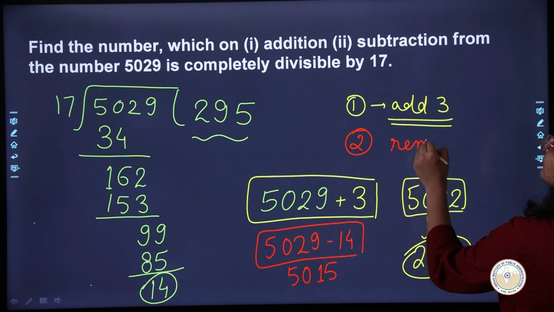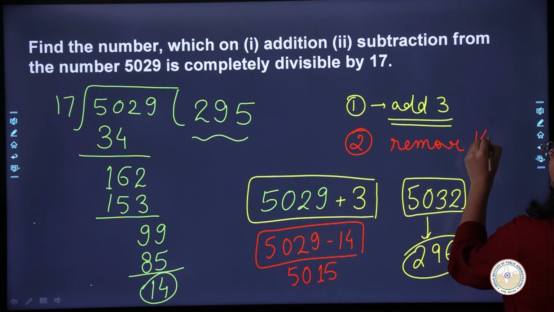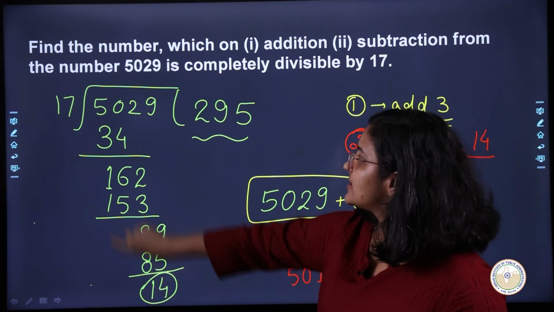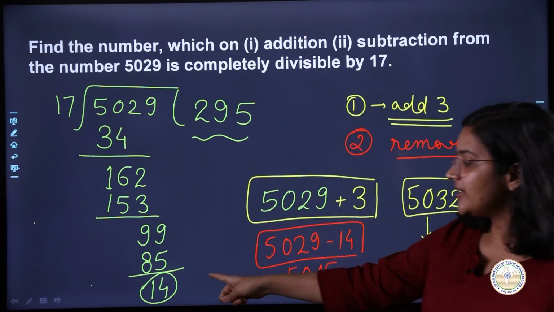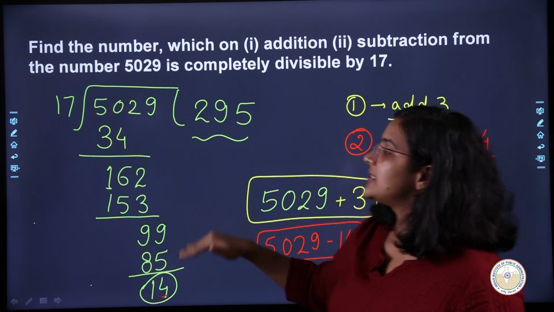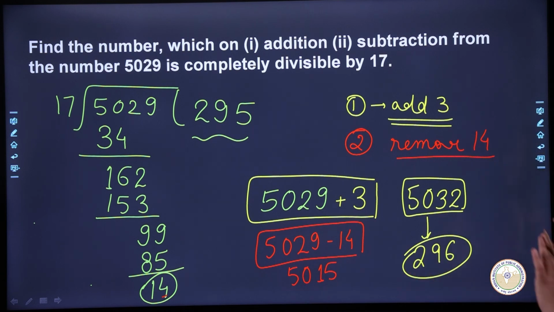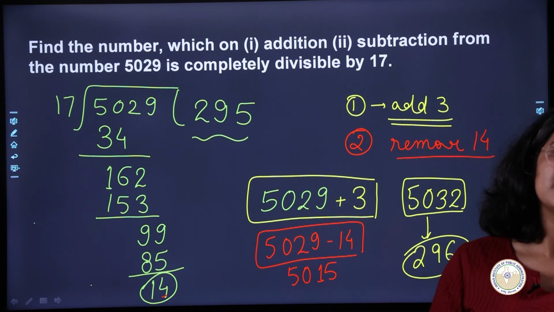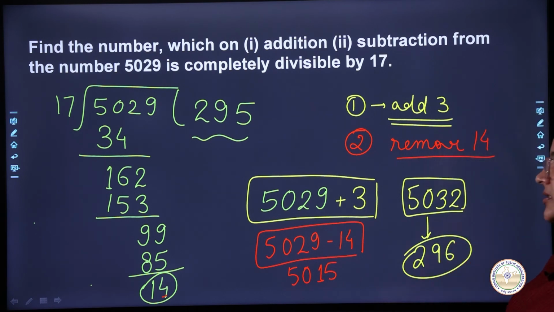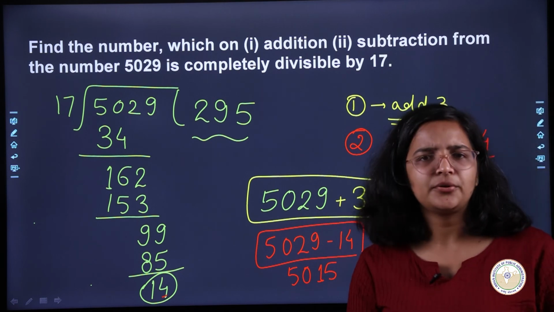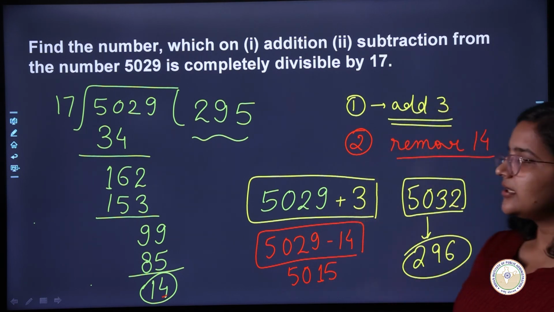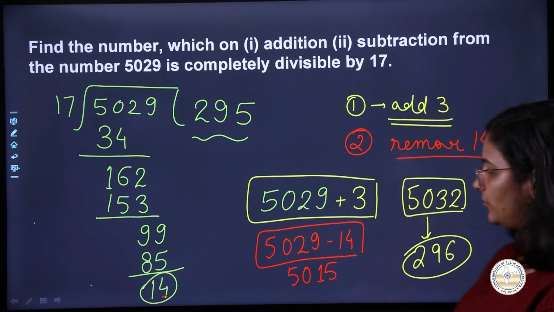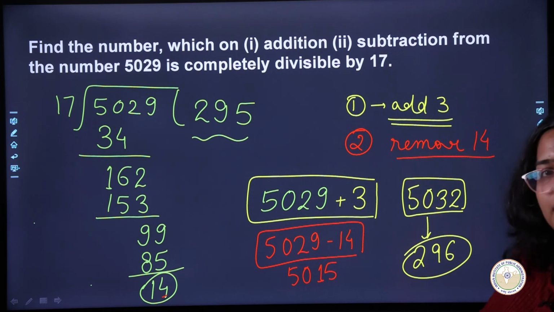So remove 14, okay? And when they ask you to add, you have to add something so that this is divisible by this number, okay? So you added 3 so that this was 17 and you could divide it by 17 easily. So this is how you have to tackle questions like these, कि मैं क्या number add करूँ या क्या number subtract करूँ, okay? So let us take a look at one more question like this, and then we will talk about the rest of the things in our next lecture, okay? So I hope this is clear and I can move on, right?